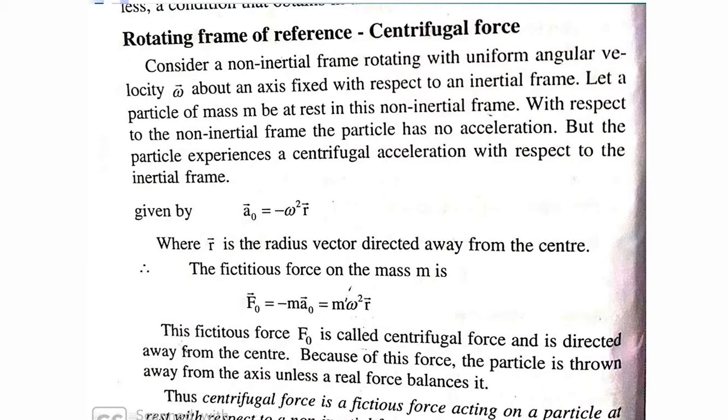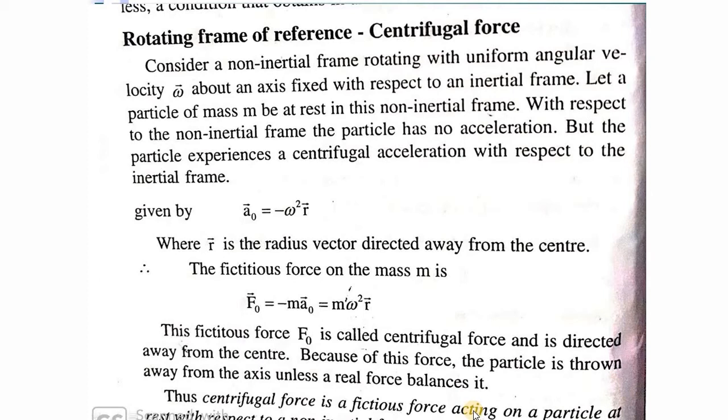This centrifugal force is a fictitious force acting on a particle which is at rest with respect to a non-inertial frame. Just keep in mind, this centrifugal force is a pseudo force, observed by a particle which is at rest in a non-inertial frame.